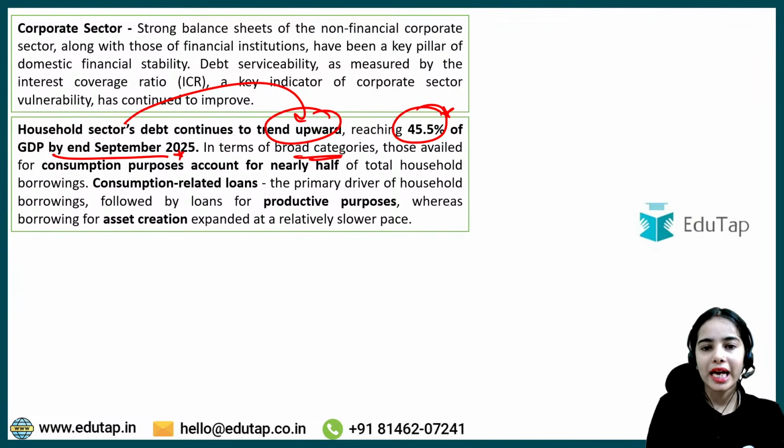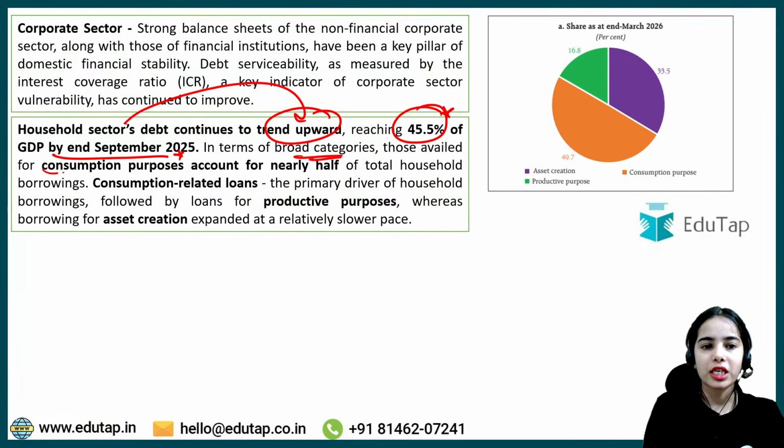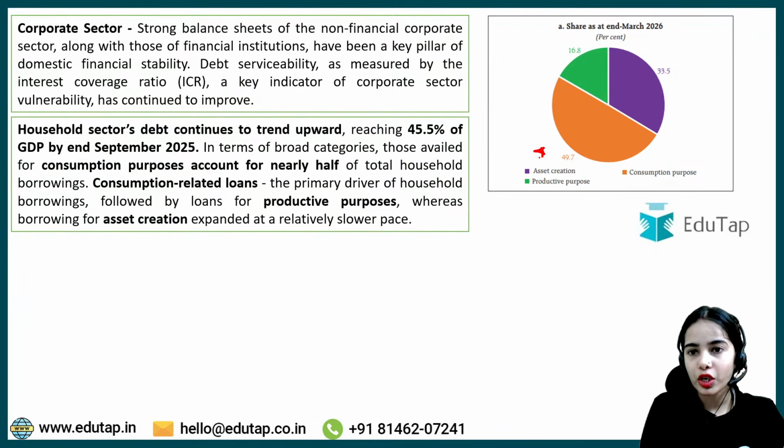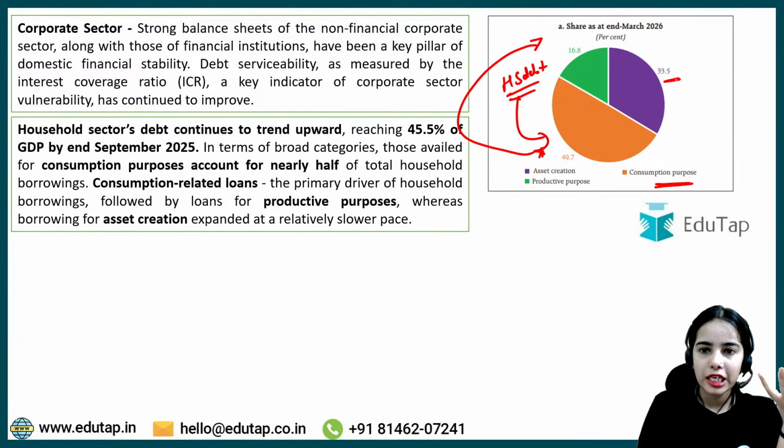In terms of broad categories, those availed for consumption purpose account for nearly half, 49.7%. In the household sector debt, nearly half is for the consumption purpose, then for asset creation, then for the productive purpose.